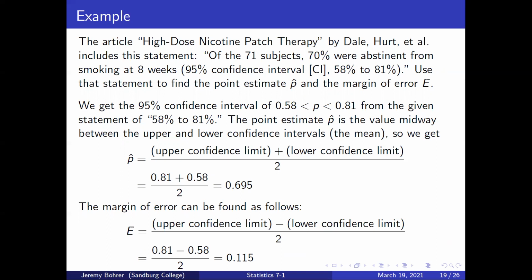So we get p hat equals upper confidence limit plus lower confidence limit divided by 2, which is equal to 0.81 plus 0.58 divided by 2, which is 0.695. The margin of error can be found as follows. E equals upper confidence limit minus lower confidence limit over 2, which is equal to 0.81 minus 0.58 divided by 2, which is 0.115.